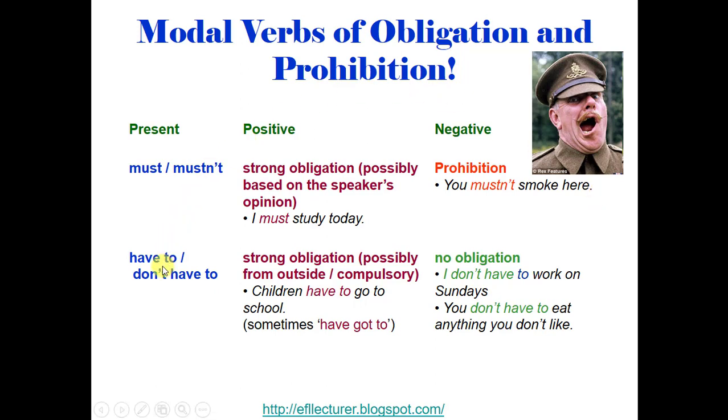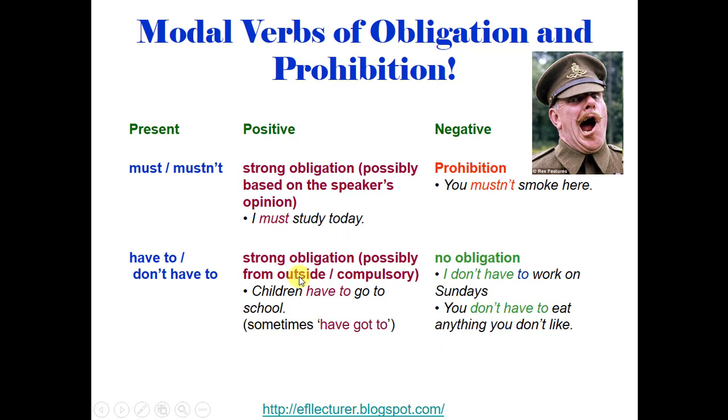Now, another obligation that we have, and this is very strong as well, is have to. But this obligation is not imposed by myself, but it is imposed from the outside.